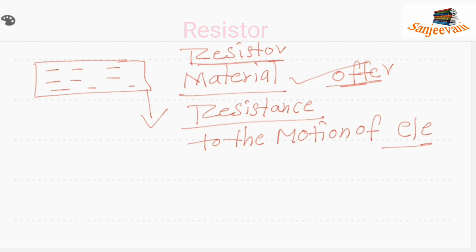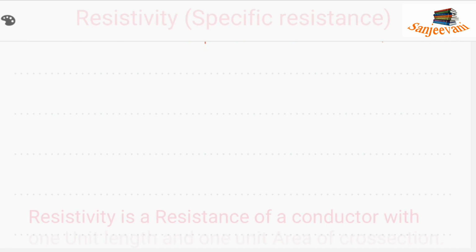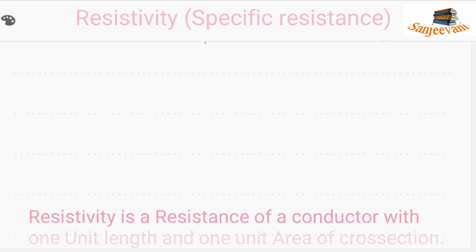Now we will proceed to resistivity. What is resistivity? Resistivity is also a resistance of a substance which has 1 unit length and 1 unit area of cross section. Once again I am repeating the definition.